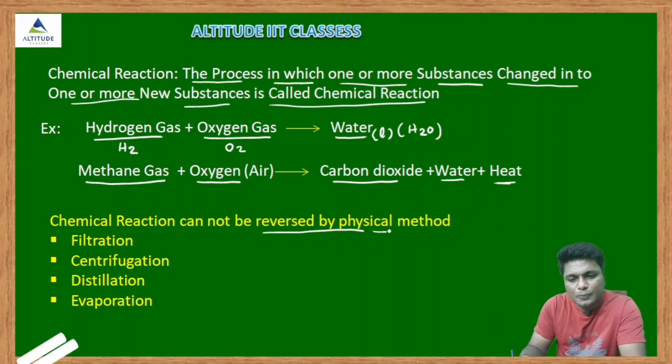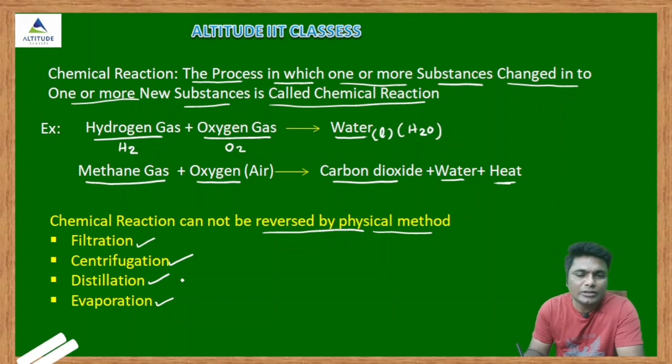So physical process you already studied in 9th standard, that is filtration and what? Centrifugation, distillation, evaporation. For example, see, if you dissolve the salt in the water, so salt dissolved, and if you evaporate the water, again you will get the salt. That is what? Physical change. But here what? The carbon dioxide cannot be converted into methane gas by any physical process, filtration, centrifugation, distillation, evaporation.